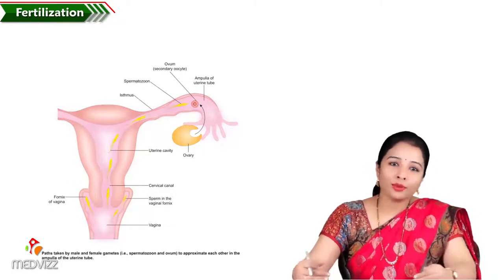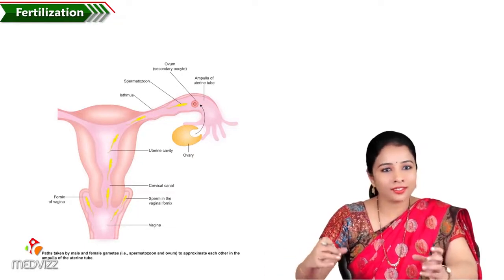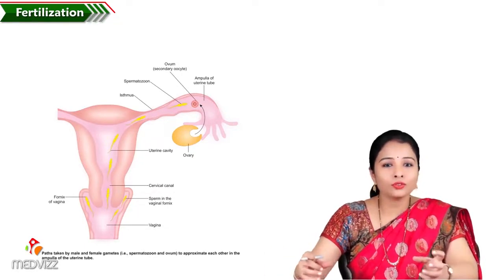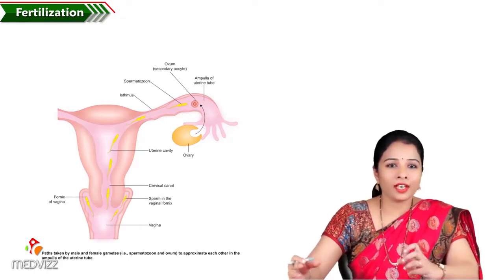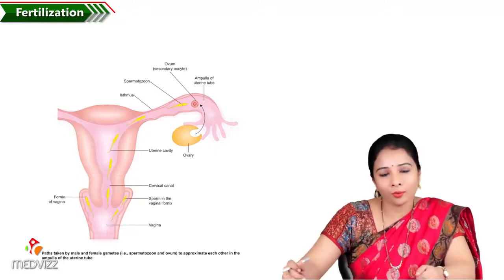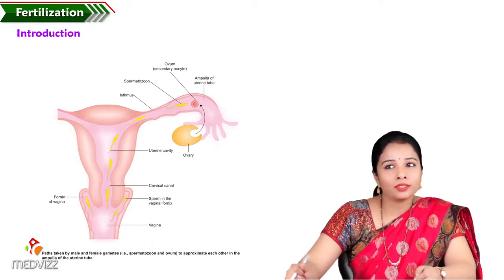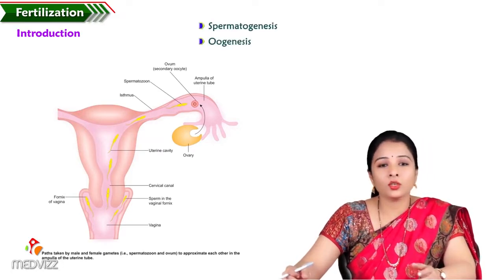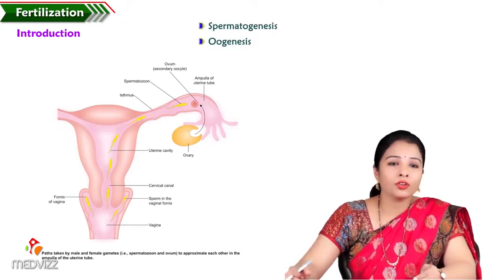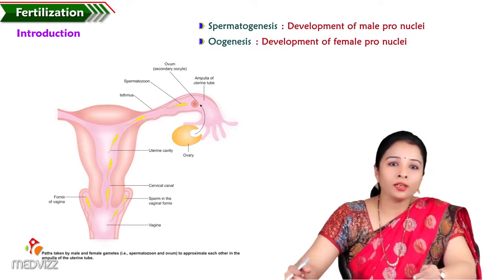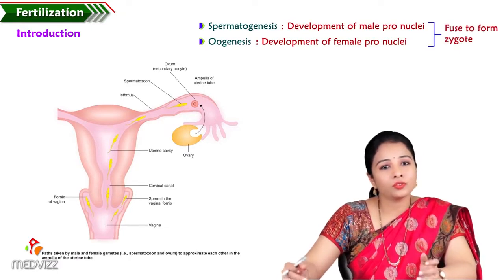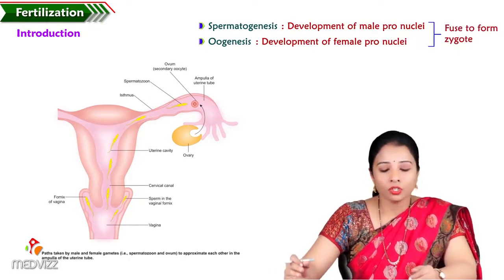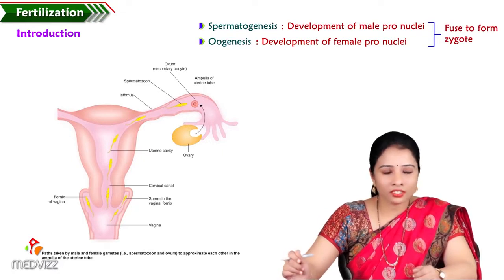As we know, the embryology classes are continuous sessions, so it is good to know them continuously as a whole. Then only we will have a better idea about every topic. In previous sessions, we completed spermatogenesis and oogenesis, where we saw the development of female pronuclei and male pronuclei, which fuse together to form the zygote. So today's step is about fertilization.